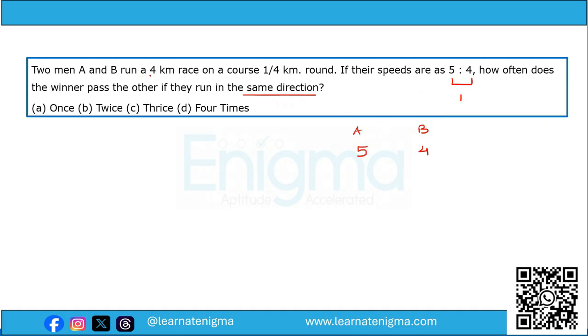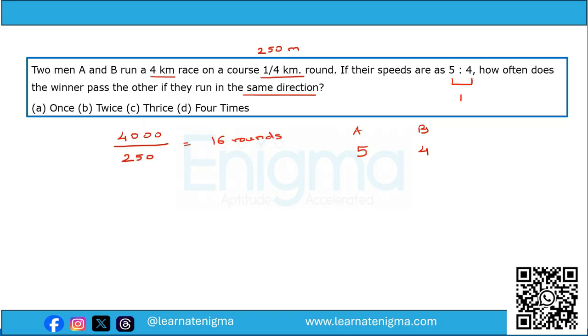Now, the total race is of 4 kilometers. That means 4,000 meters. And each round is of 250 meters. So to win the race, you will have to make 4,000 upon 250, that is 16 rounds.